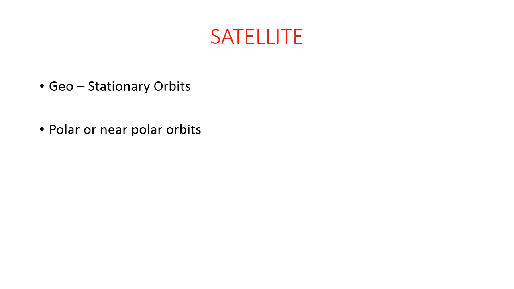Therefore, satellites in polar orbits make more than one revolution around the earth in a single day. The National Oceanic and Atmospheric Administration (NOAA) series of satellites like NOAA 17 and NOAA 18 are examples of polar orbiting satellites. These orbits have near 90 degree inclination.